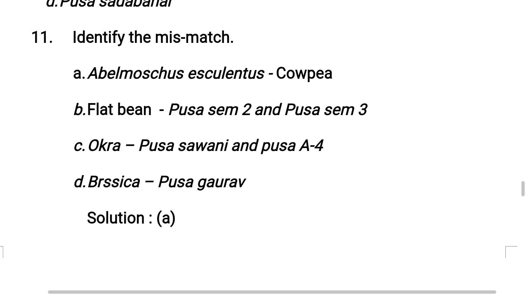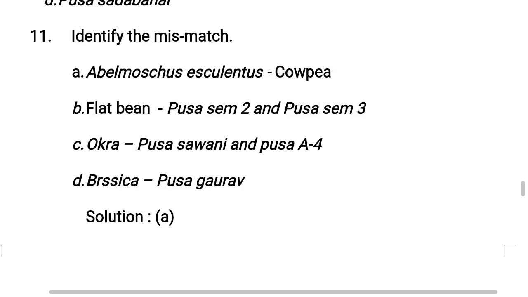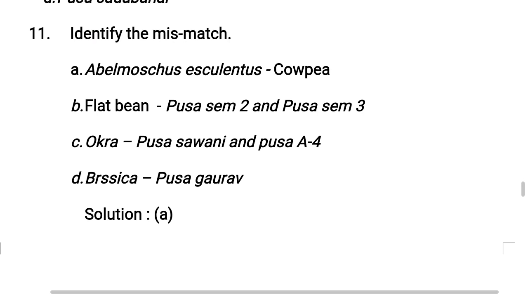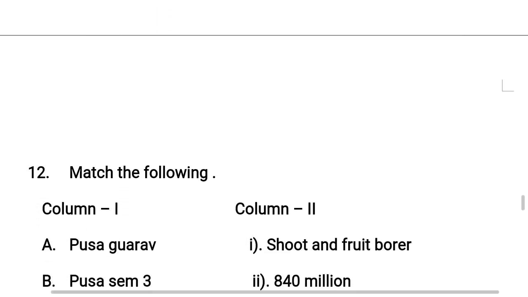So the mismatch is option A, Abelmoschus esculentus. It is the scientific name for Bendi or okra, not for cowpea. They asked us to identify the mismatch. So the mismatch is option A, Abelmoschus esculentus, cowpea. In the place of cowpea, okra or Bendi must be present because the scientific name of okra or Bendi is Abelmoschus esculentus. Understood?